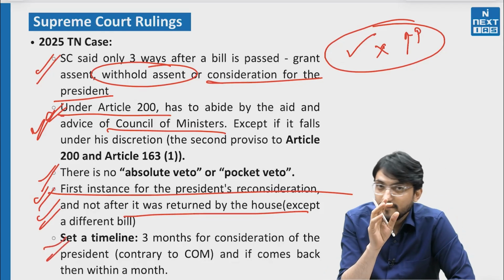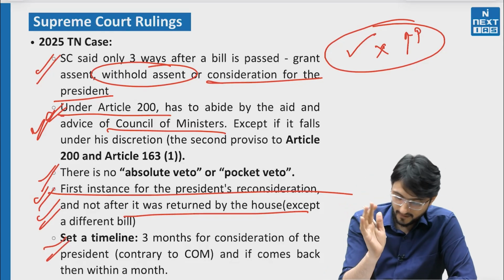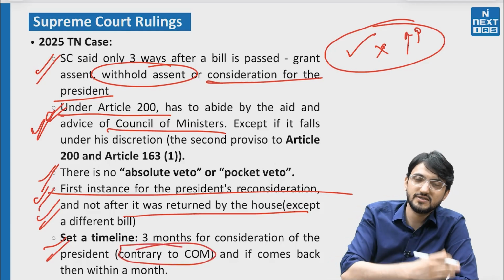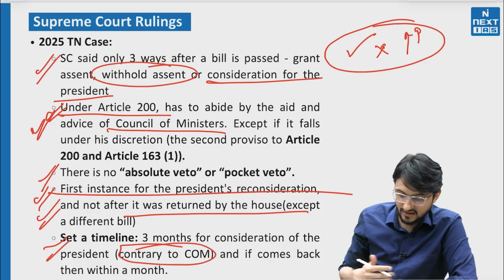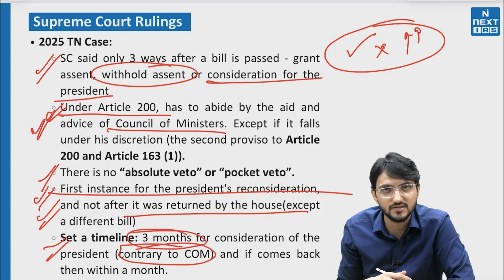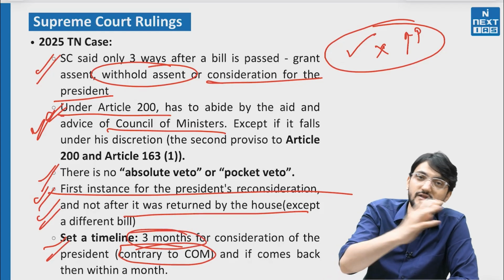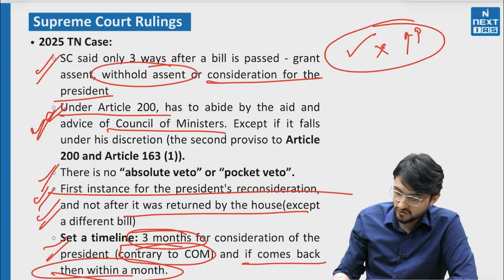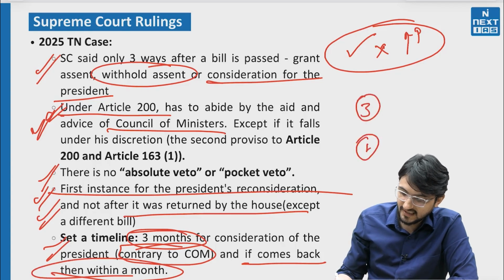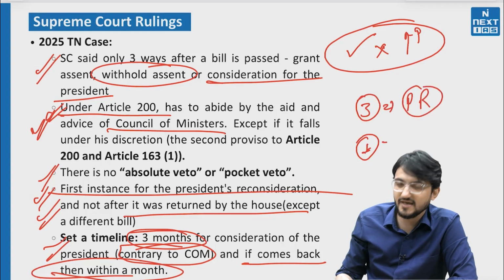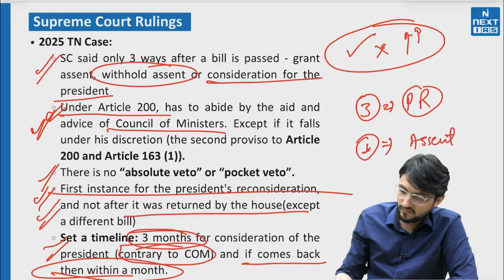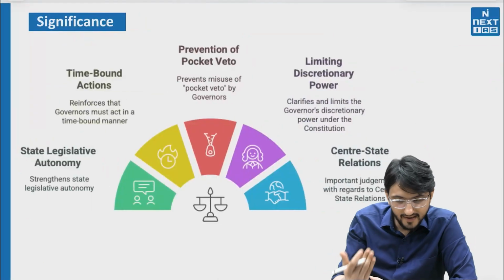Then Supreme Court very importantly set a timeline. Supreme Court said that if not according to the Council of Ministers' advice, you send a bill for presidential consideration, you have to send it within 3 months, and also if it comes back you have to sign it within a month. So 3 months and 1 month, दो टाइमलाइन सेट किए हैं कि आपको प्रेसिडेंट के रिकंसिडरेशन के लिए अगर भेजना है 3 महीने में भेज दो, और जैसे ही रिकंसिडरेशन से आएगा आप 1 महीने में उसको हाँ बोल दो, उसको असेंट दे दो। ये सुप्रीम कोर्ट ने टाइम लिमिट लगा दी।